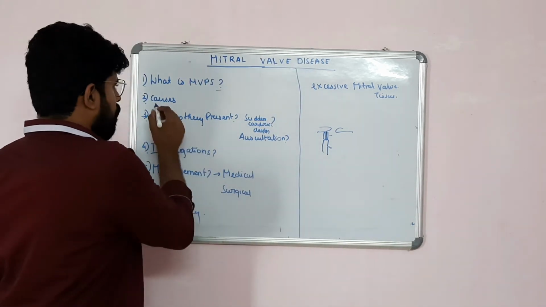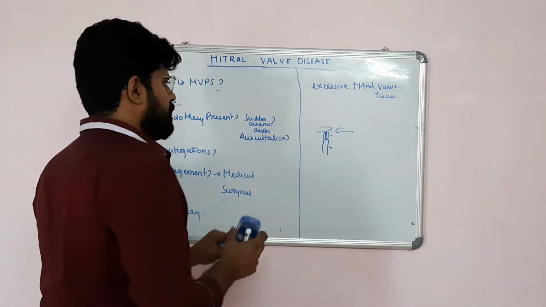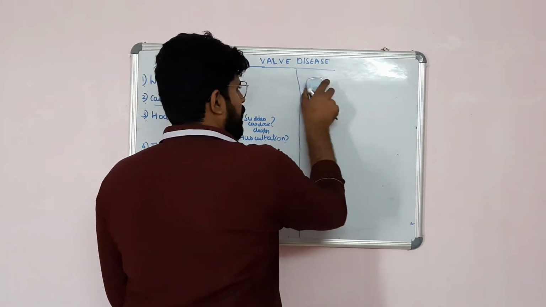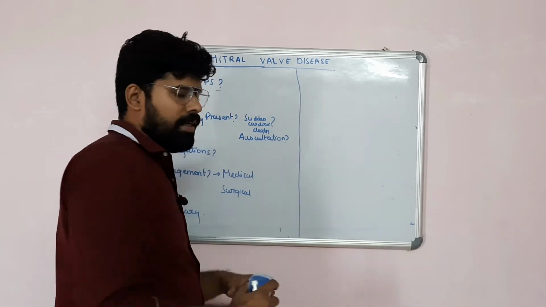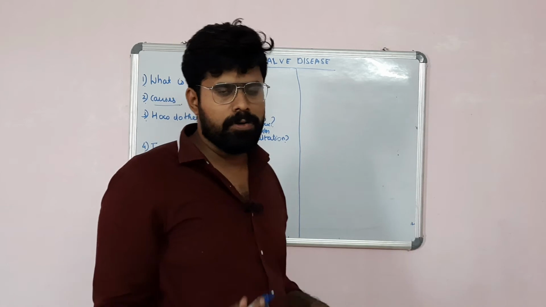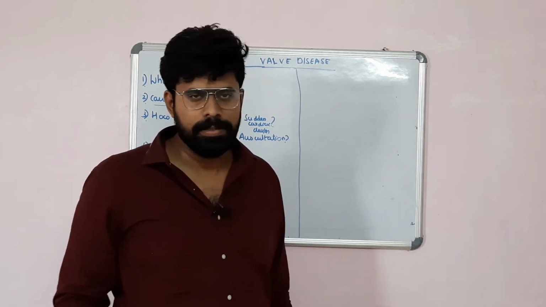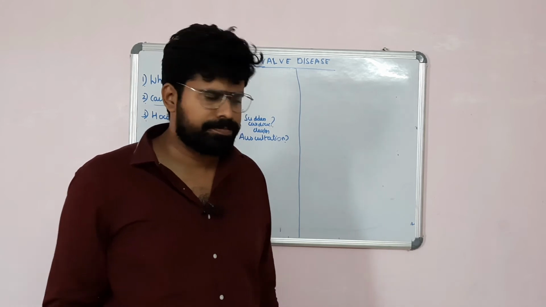So what are the causes of mitral valve prolapse? The causes can be either hereditary or acquired. The hereditary causes include Barlow syndrome. Barlow syndrome is an autosomal dominant condition. It is due to a mutation in the Notch gene. It is seen in younger females.